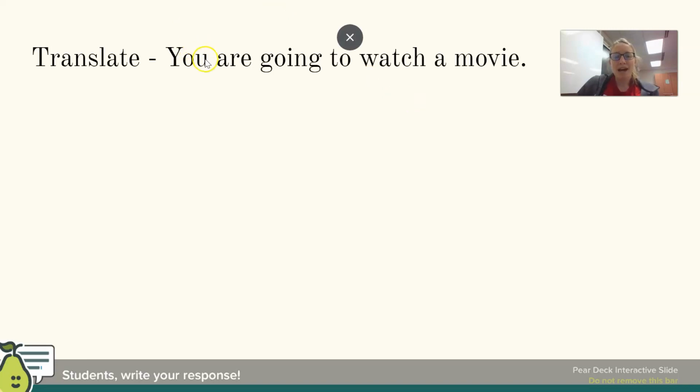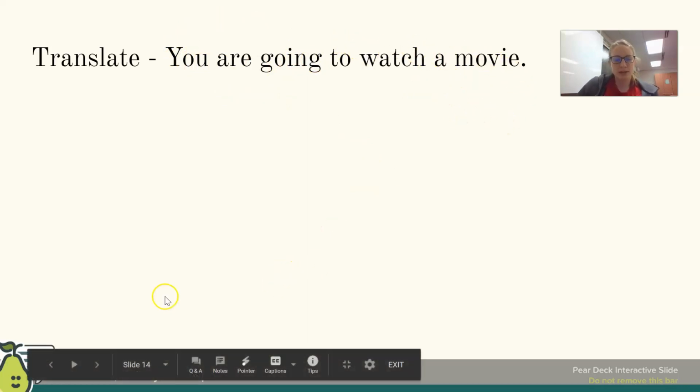Tú vas a ver una película or tú vas a mirar una película. Ver and mirar can both mean to see or to watch. Ver means to see, mirar means to watch. Now, you could also just say vas a mirar una película, vas a ver una película.